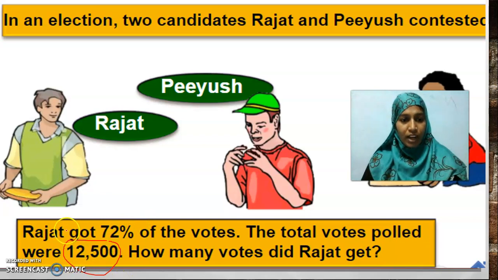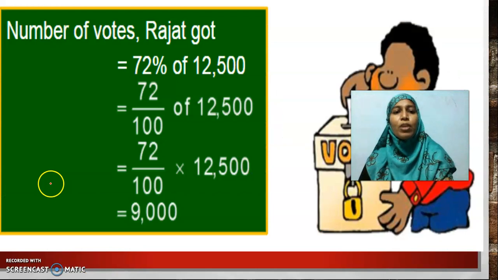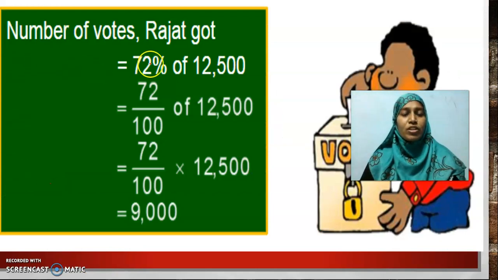In 12,500, he got 72% of the votes. So how will I write the steps? Number of votes Rajat got is 72% of 12,500. Am I clear, children? Total people voted were 12,500. Among this, 72% was won by Rajat.